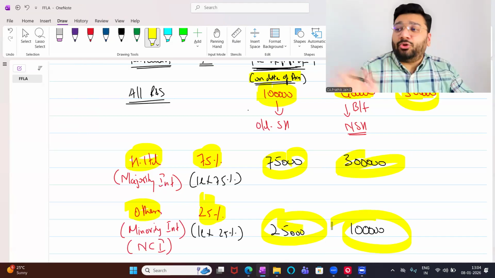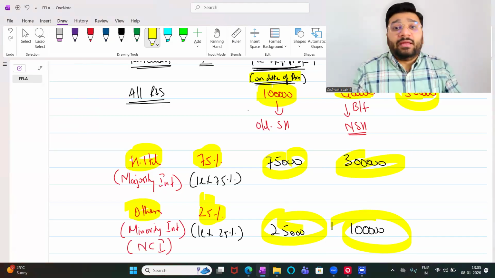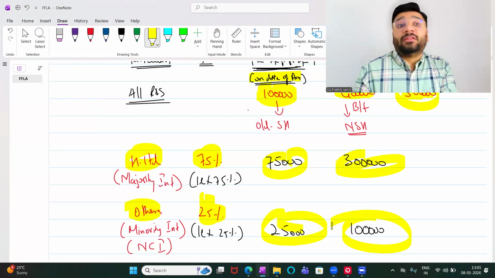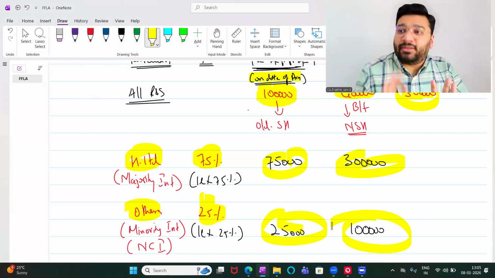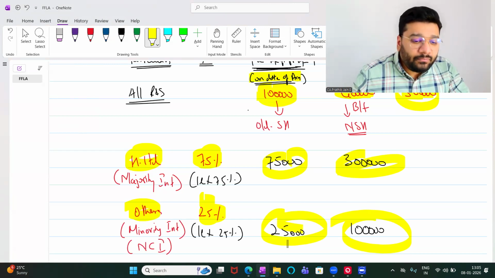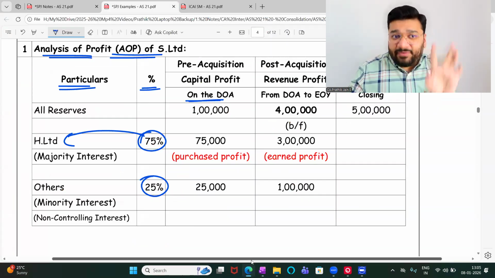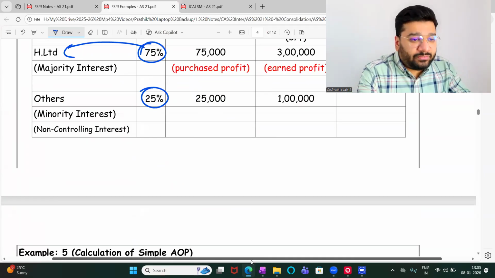Now, why this split up is done, you don't know as of now, because I've not explained. 2 more questions I'll do after this, and in those also I'll not explain. Only in the 4th question I'll explain why we are doing this. Okay, not okay? So with the suspense of why we are doing AOP, can I go to the next question?